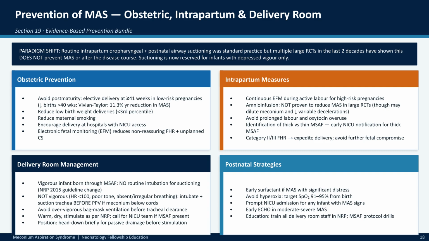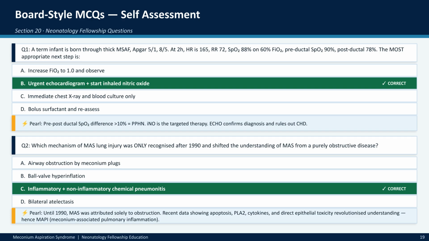In refractory cases, ECMO serves as a last resort, with therapeutic hypothermia, vasopressors, and careful fluid management supporting stabilization when indicated. Prevention strategies have evolved. We now emphasize obstetric measures like avoiding post-maturity and identifying high-risk pregnancies, while shifting away from routine suctioning. Delivery room management focuses on assessing vigor, and postnatal strategies center on early surfactant and prompt NICU admission.